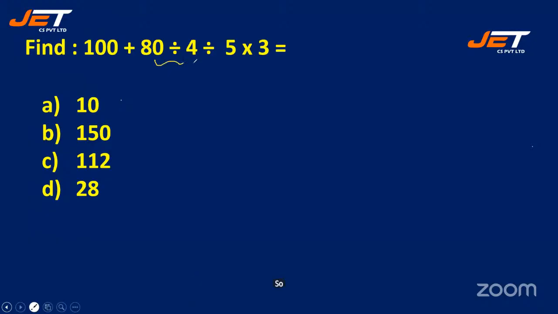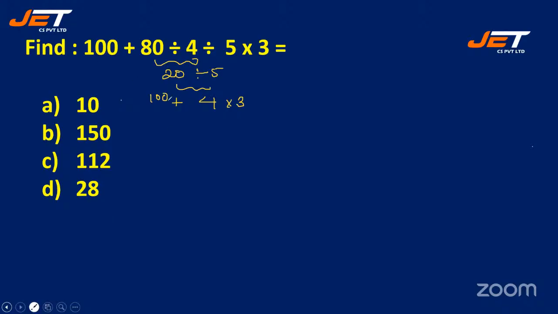So 80 divided by 4 is 20, divided by 5, which is 5 fours are 20, into 3. And here we have plus 100. So 80 divided by 4 is 20. 20 divided by 5 is 4.